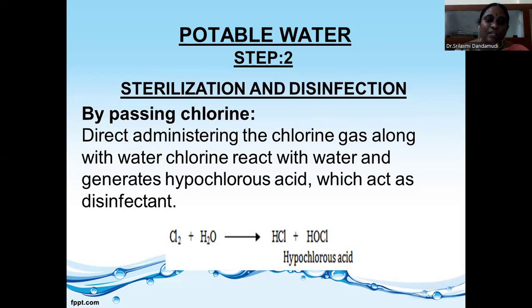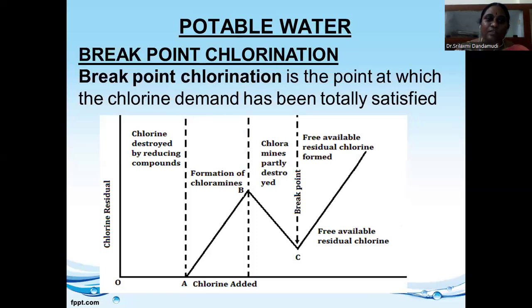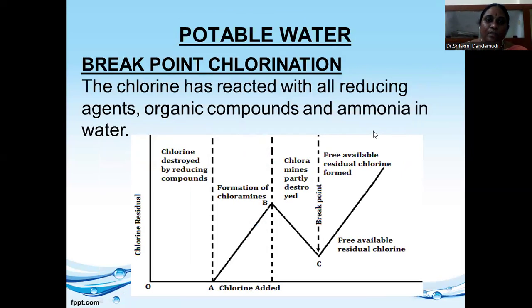By passing chlorine gas, here also hypochlorous acid is formed. This hypochlorous acid acts as a disinfectant. The amount of chlorine used to remove all the impurities is called breakpoint chlorination.